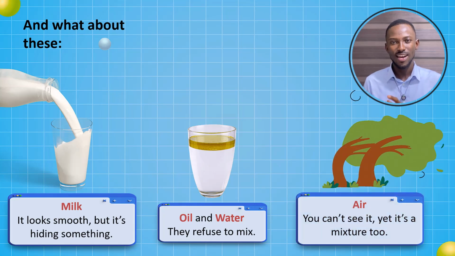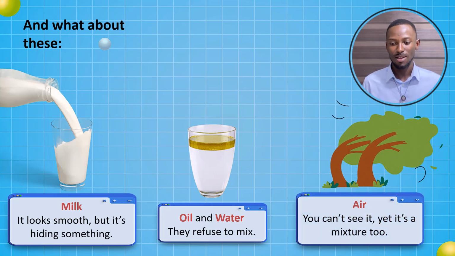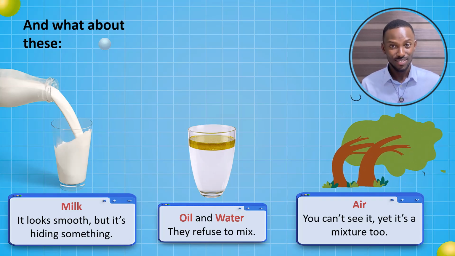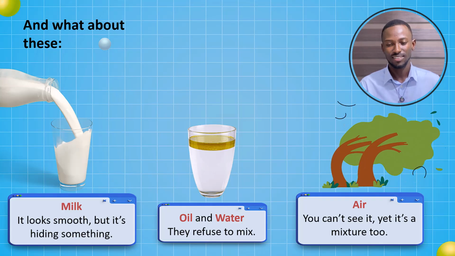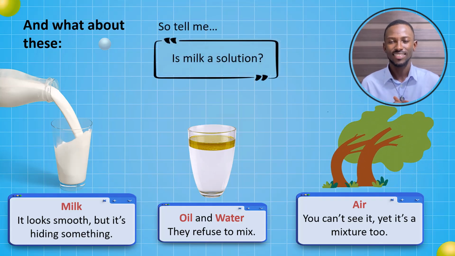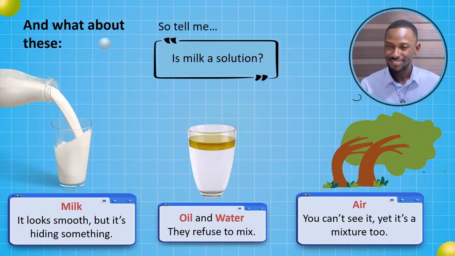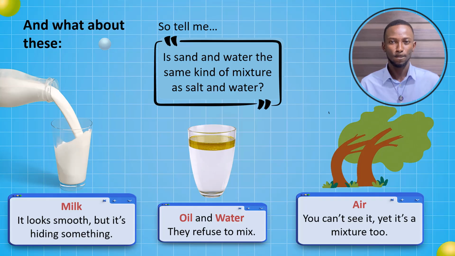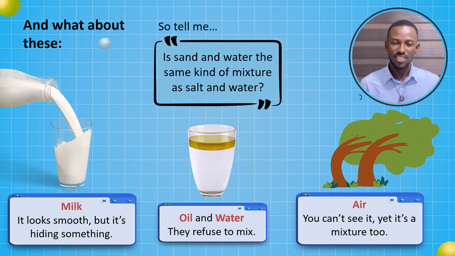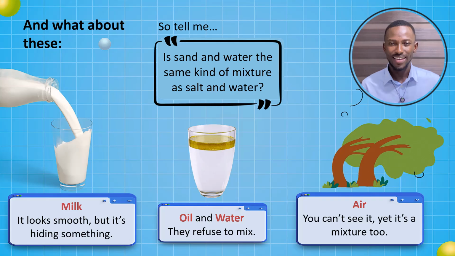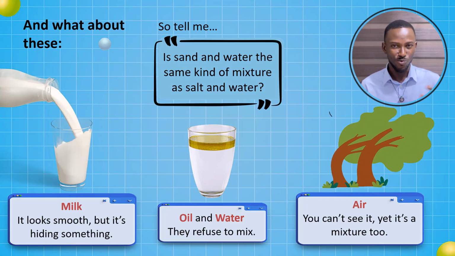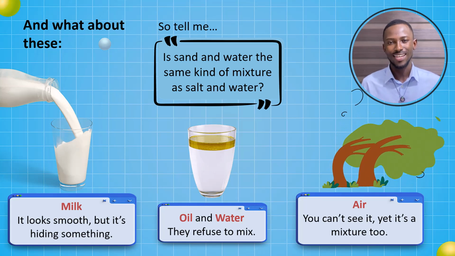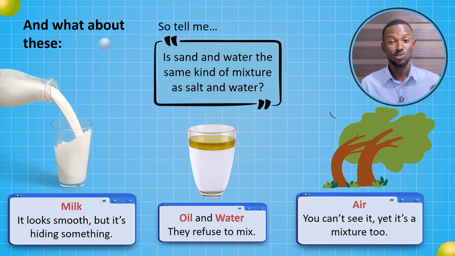And then finally, we have air. Air is described as a mixture of gases. You can't see it, but it is considered a mixture. So tell me, is milk a solution? Milk, is it a solution? What about sand and water? The combination of sand and water, is it the same kind of mixture as salt and water? Would you describe a mixture of sand and water as the same kind of mixture as salt and water?